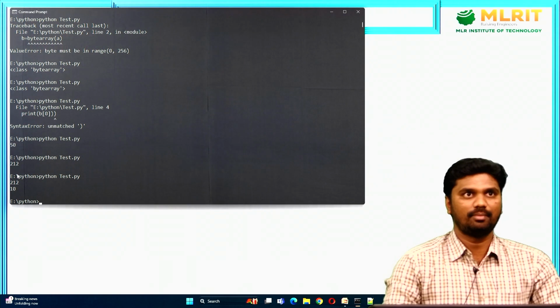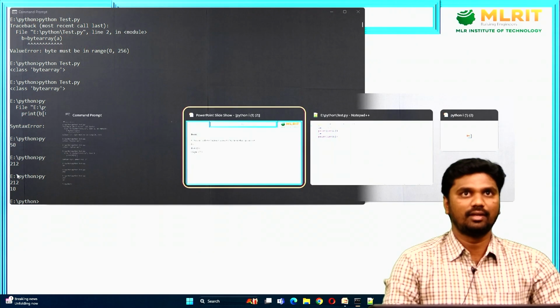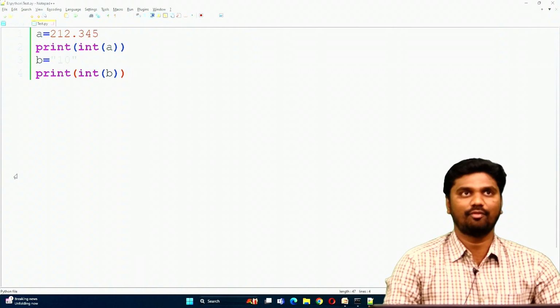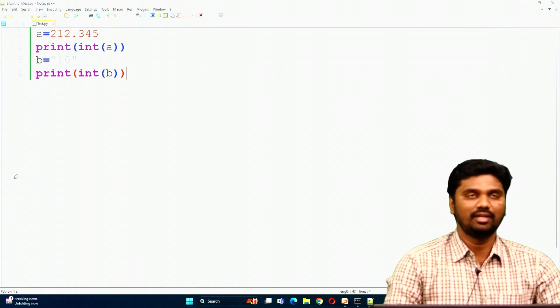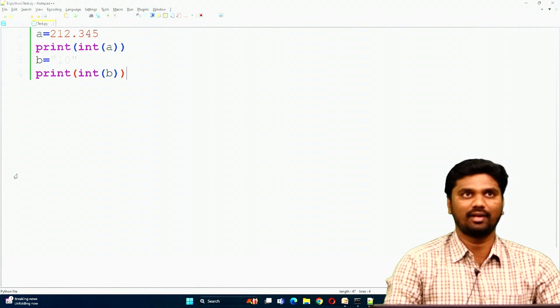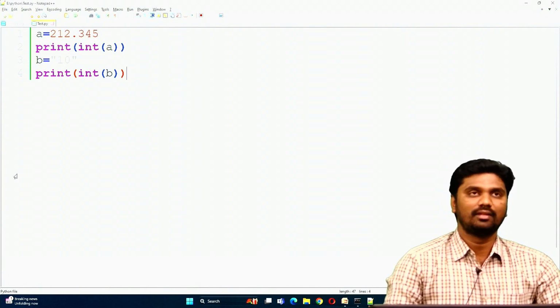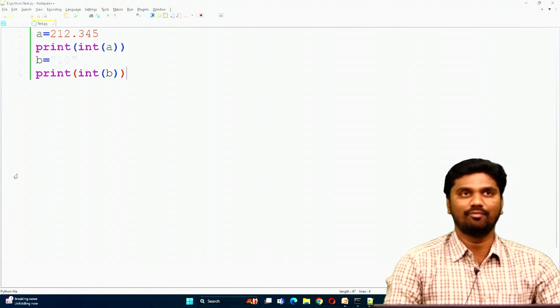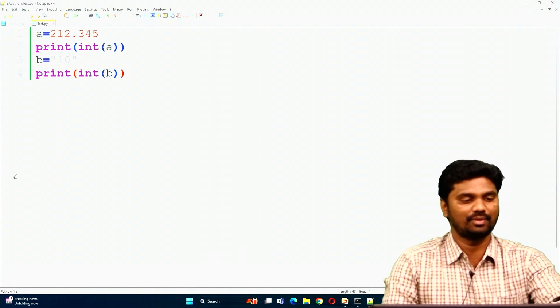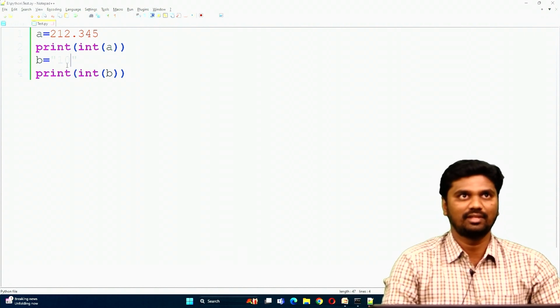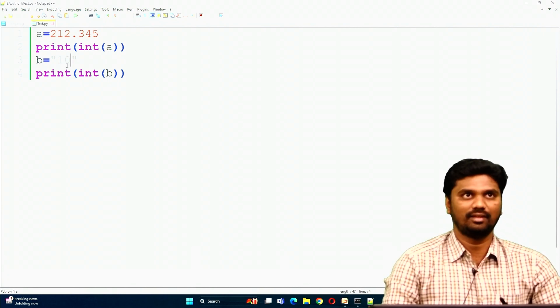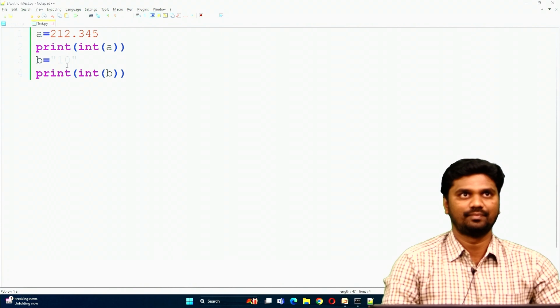Now see what happened? 10. So the important point is that if you want to convert string values into int data type, you have to represent the string values in integral form. That's why we represented "10", which is an integral value, within double quotations.